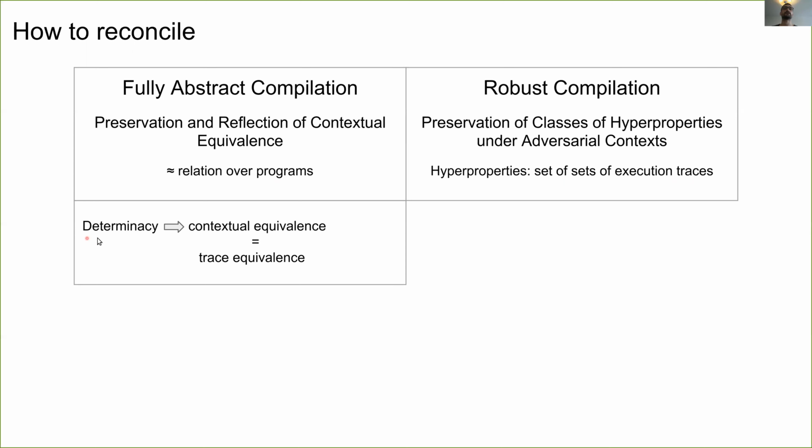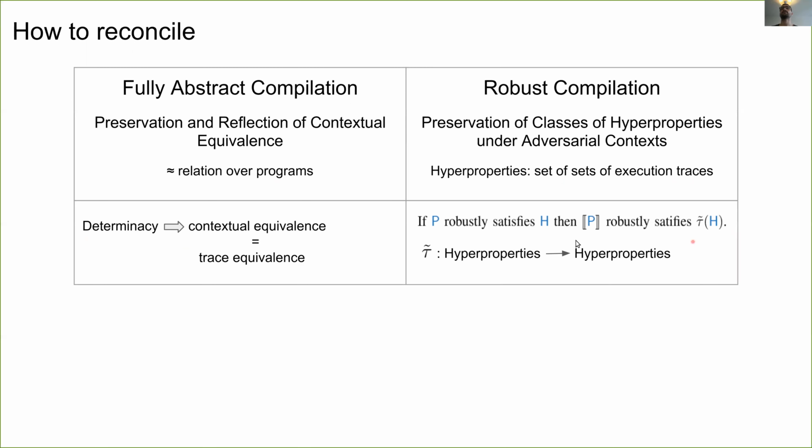Under the determinacy assumption, contextual equivalence can be replaced by trace equivalence. For robust compilation, we also slightly modify our requirement. We ask that if P robustly satisfies a hyperproperty H, then after compilation, P compiled robustly satisfies an approximation of the same hyperproperty that we model using a mapping between hyperproperties called tau tilde.